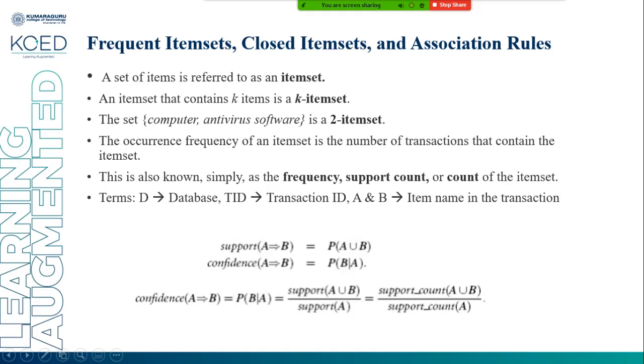For our example, we assume T is a database, TID is a transaction ID, and A and B are the items in the transactions. For support, A implies B means A union B. So if A is a computer and B is an antivirus, the number of transactions which contain the computer and antivirus is the support. Confidence is the support count of A union B divided by the support count of A. That is, the number of transactions which contain A union B divided by the number of transactions which contain A.